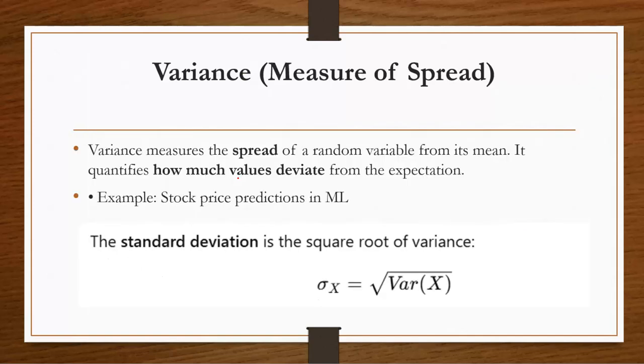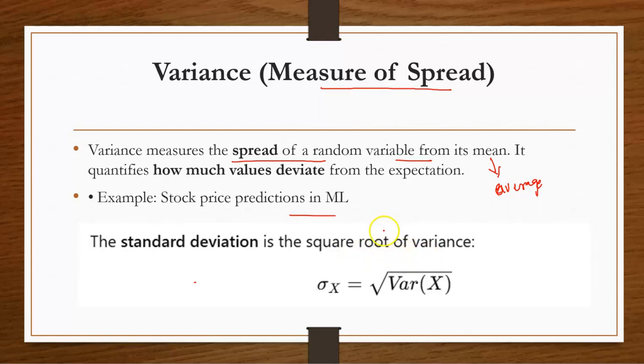Then the second term associated with machine learning probability is the variance. Variance is a measure of spread, that is, how deviated a value is from its average value. It measures the spread of a random variable from its mean, or expectation. A clear example is stock price prediction using machine learning. And we might have heard about the term standard deviation, that is the square root of variance.